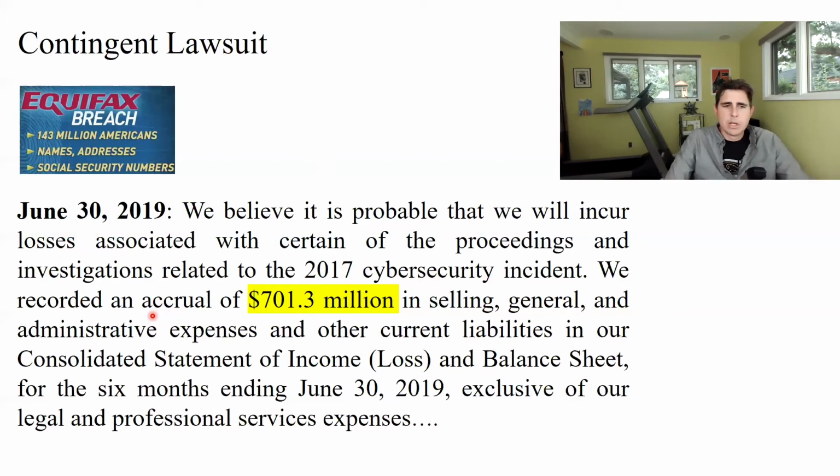That's an accrual. So they're going to record a debit to the income statement of a loss and a credit to a liability account on the balance sheet of $701 million. And that's for the estimated probable loss that they will have in the future. And where are they recording that on the income statement? Well, they're recording it in the selling, general, and administrative expenses line item of their income statement. Okay, so that is how the contingent liability went from reasonably possible to probable. And once it became probable, they recorded the liability.